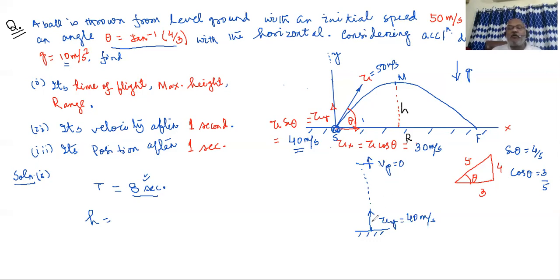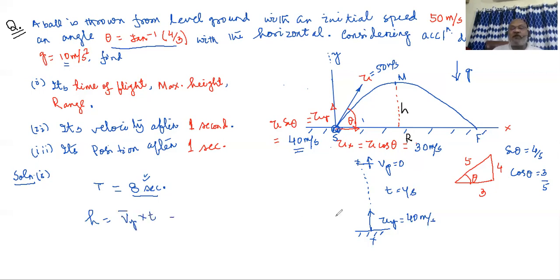And you know, time of upward travel is equal to 4 seconds. Already we have decided. So now if you try to find the displacement, that displacement from here to here will be nothing but the maximum height. And that displacement will be average vertical velocity into time of travel.